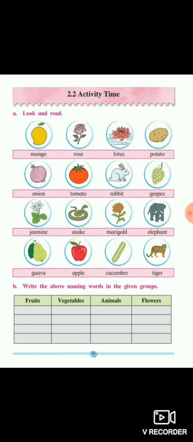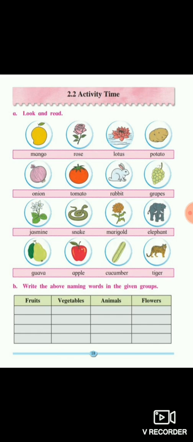Now these all are called naming words. Yes or no, students? Yes. Now what are naming words? We have studied in a unit test exam in a grammar topic. Yes or no, students? Let me define in short what naming words are. Naming words is the name of a person, place, animal or thing.